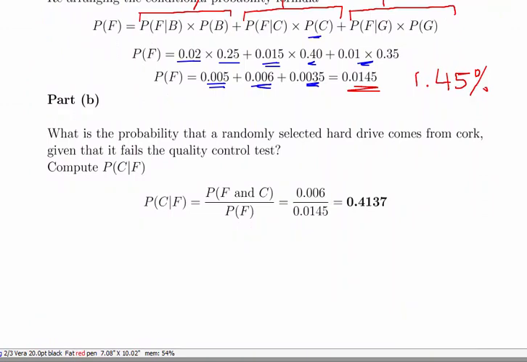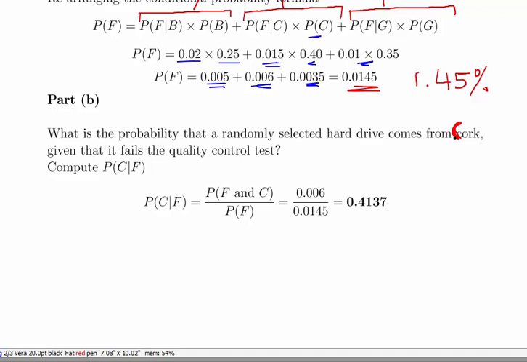So what we're also asked for is the probability of C given F. What is the probability that it comes from Cork, capital C? That's a city in Ireland. A great city, by the way. You should go to it. Even the industrial estates are nice.